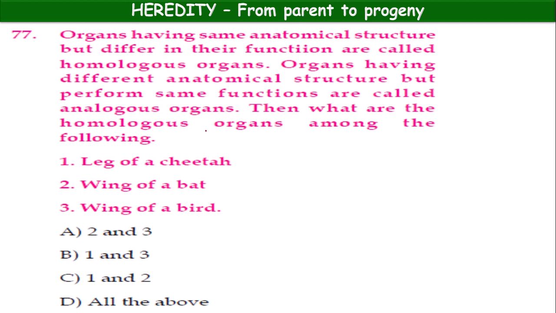Here we have to select homologous organs. So, leg of a cheetah, wing of a bat, these are homologous organs, 1 and 2, option C.